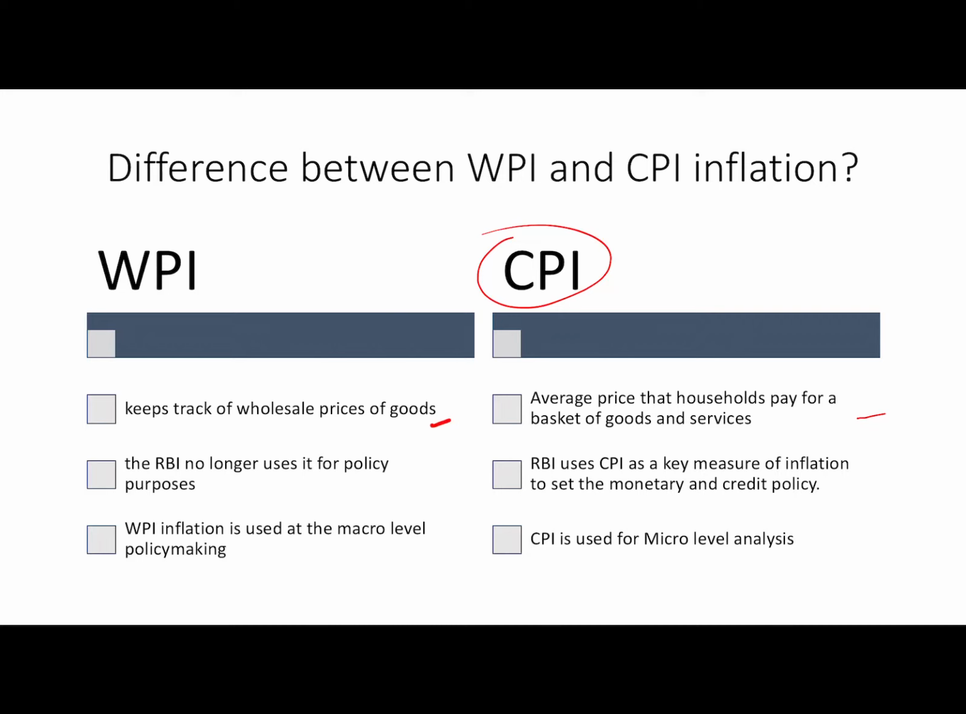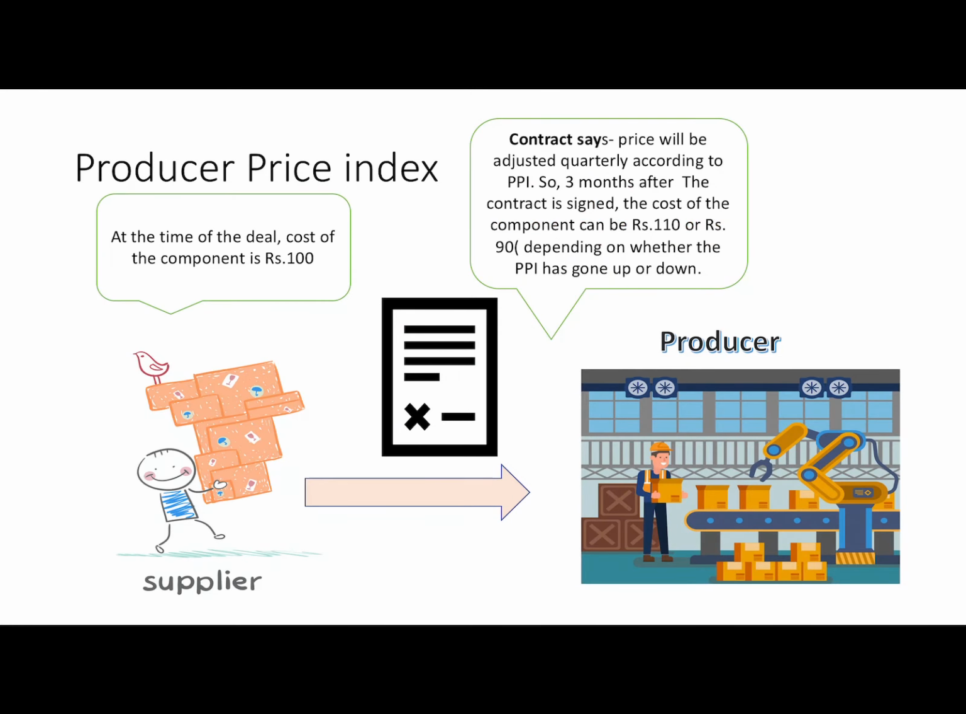So that was all about CPI and WPI. Now let's come to producer price index. See, before this we have seen CPI. We have seen that CPI tracks inflation from the consumer point of view. We have seen WPI. WPI tracks inflation from the trader's point of view. Producer price index tracks inflation, let's say, from the producer's point of view. We'll understand how. Let's say you are the automobile manufacturer.